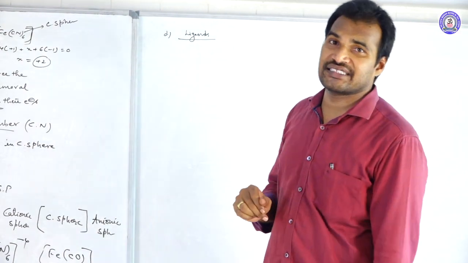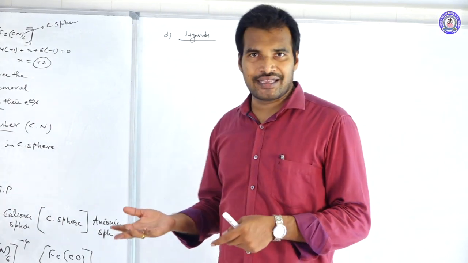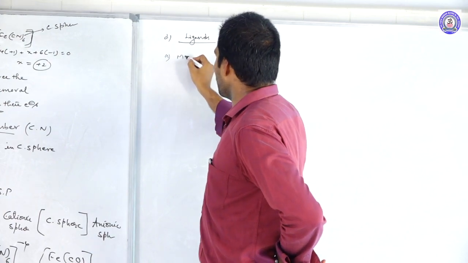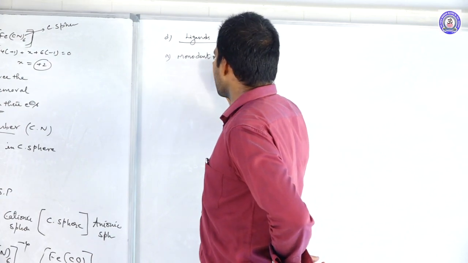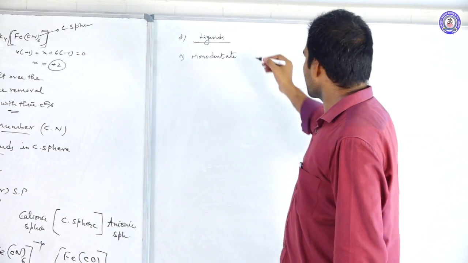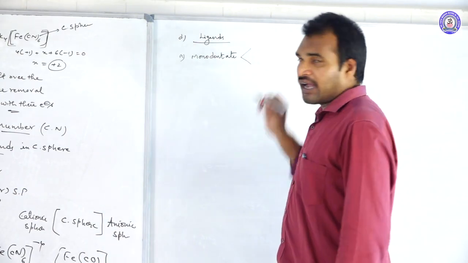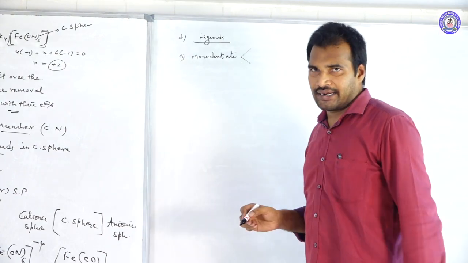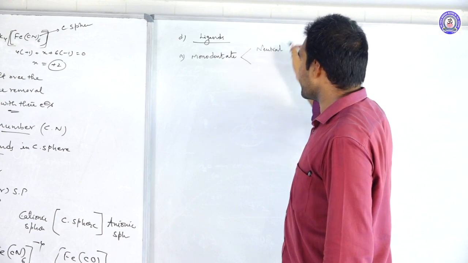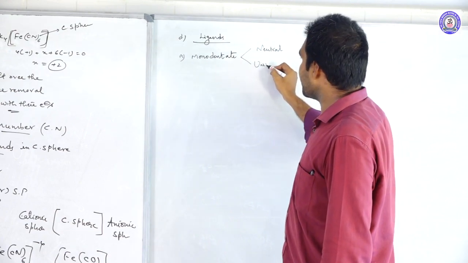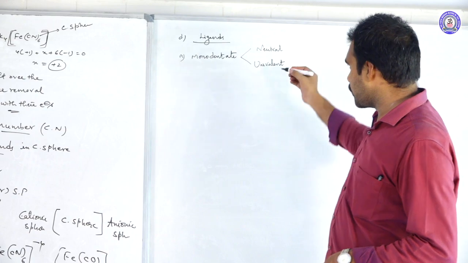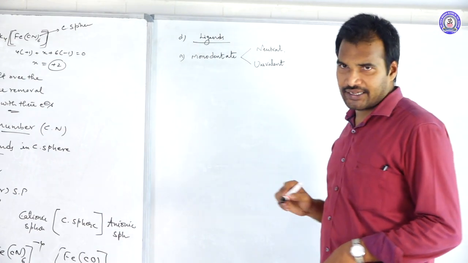So based upon the denticity, I'm going to divide these ligands into the following types. The first one is monodentate ligands. How many donating sites are there? Only one donating site. Again, based upon the charge over the ligand, I am dividing the monodentate ligands into neutral monodentate ligands and univalent monodentate ligands.